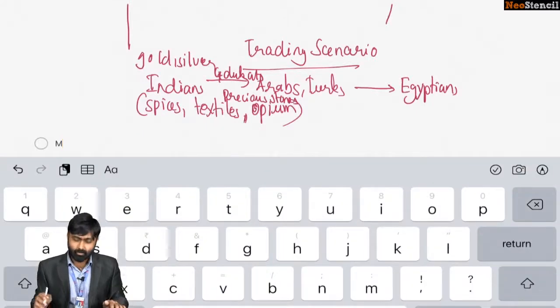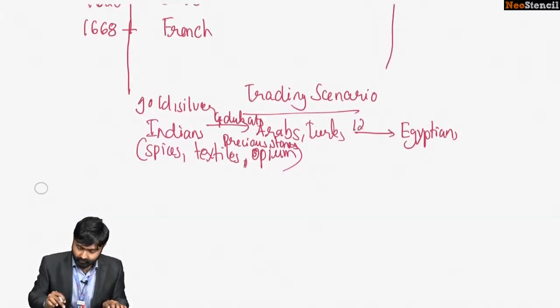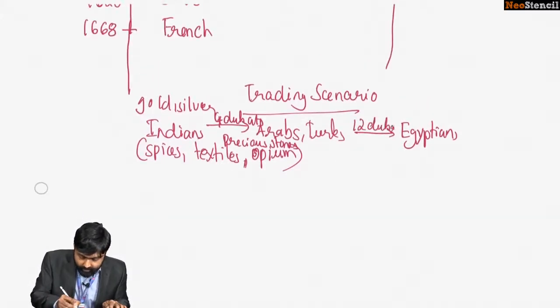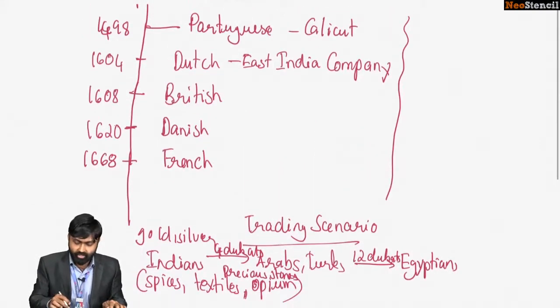The Arabs and Turks used to sell it at 12 ducats to the Europeans. So thrice the amount. Okay, look at the exponential profits that they earned with their transaction with the Egyptians.